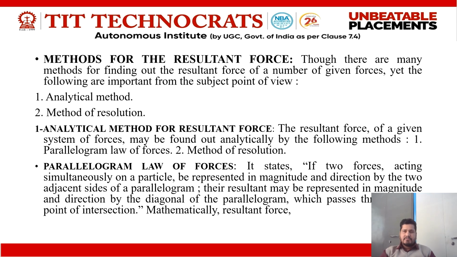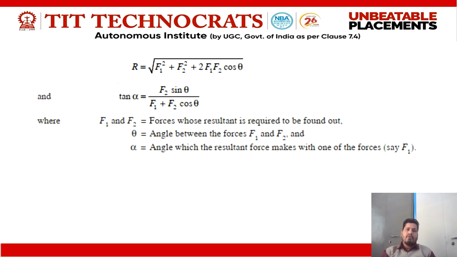Mathematically, resultant force R is equal to the square root of F1 square plus F2 square plus 2 F1 F2 cos theta. With this formula, we calculate the magnitude of the resultant force. And tan alpha is equal to F2 sin theta divided by F1 plus F2 cos theta. Through this formula, we calculate the inclination of the resultant force, where F1 and F2 are the forces whose resultant is required, and these are the adjacent sides of the parallelogram.